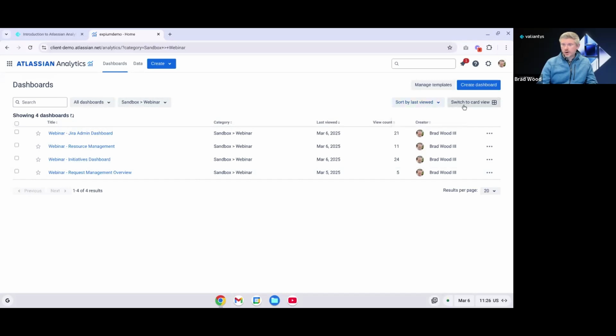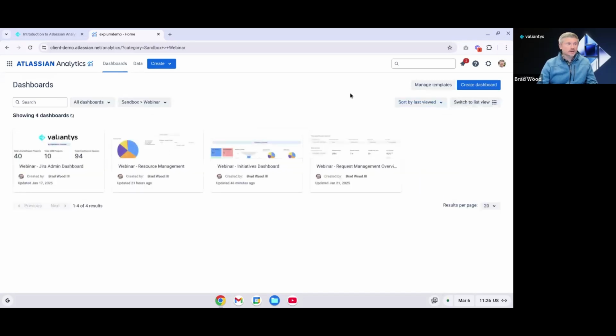We also have this card view, and this is just visually a different view. So you can actually see a preview of what's in your charts. This can be helpful, especially if you are looking through a long list of dashboards, and you may prefer this to see, oh yeah, this is the one I need. So that can be helpful to locate your dashboard very quickly. And then we can create a new dashboard by simply clicking this Create Dashboard button.